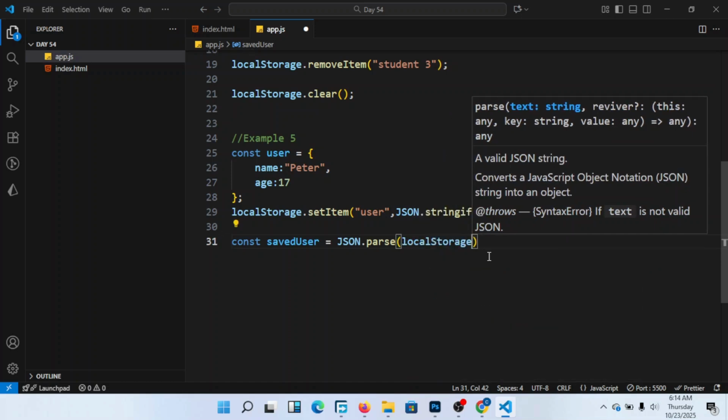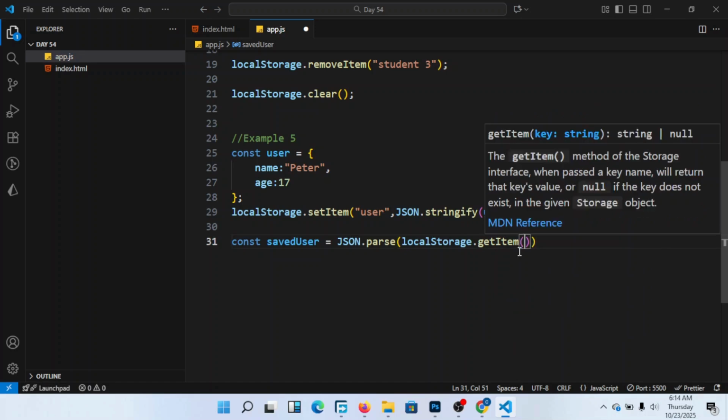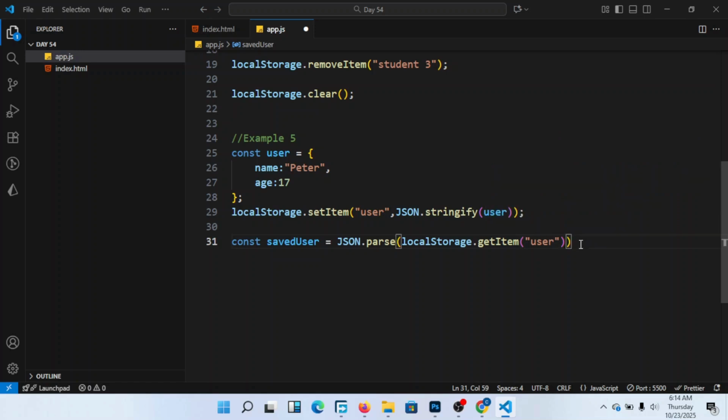Dot getItem, as we have been getting items every day. Then inside here you put there user, as you see it is there. Local storage getItem, the same way I've been getting items there. Are you understanding this very well, members?